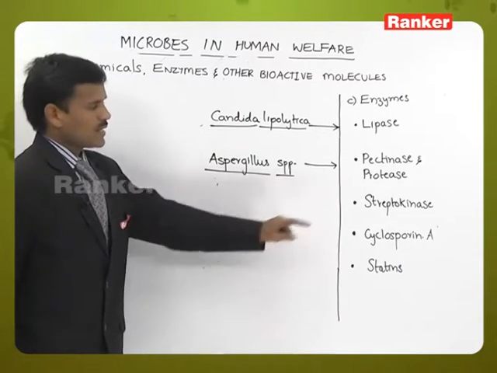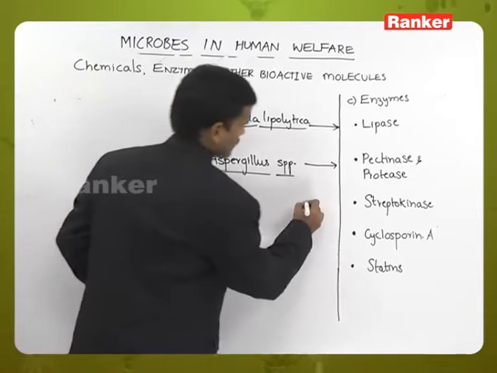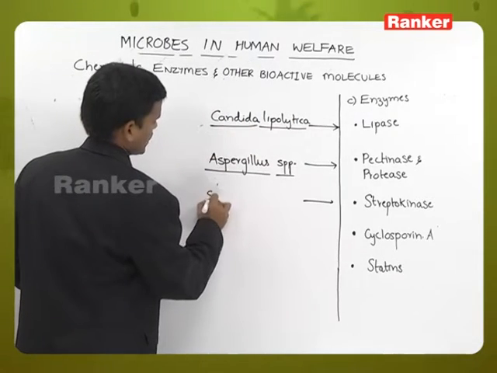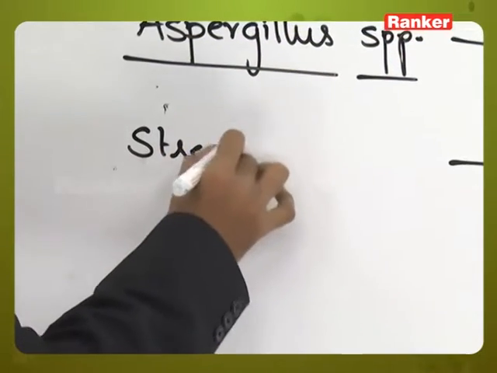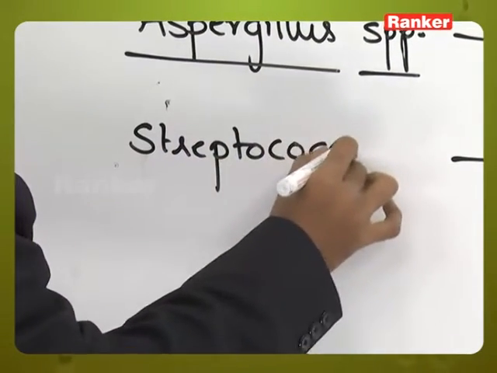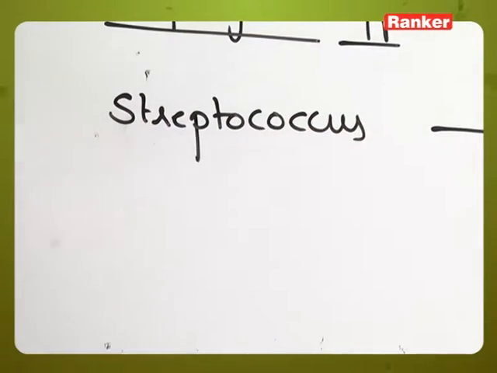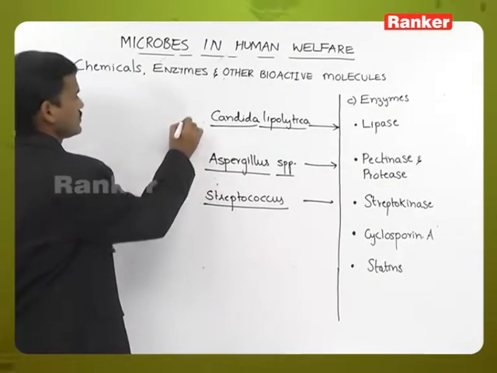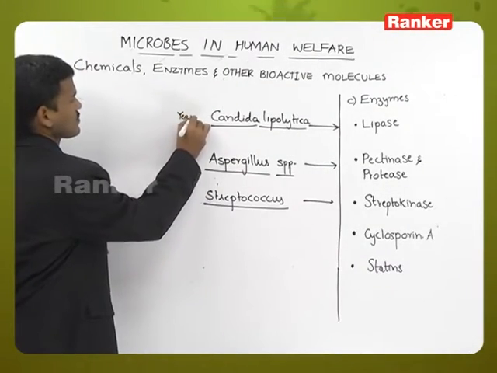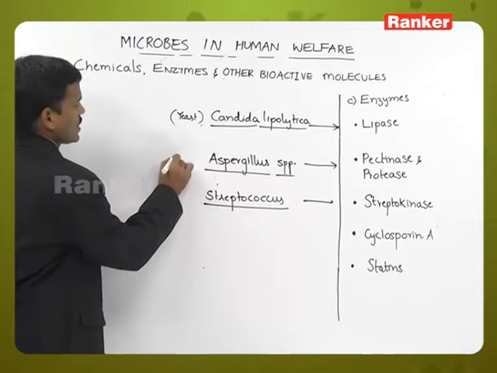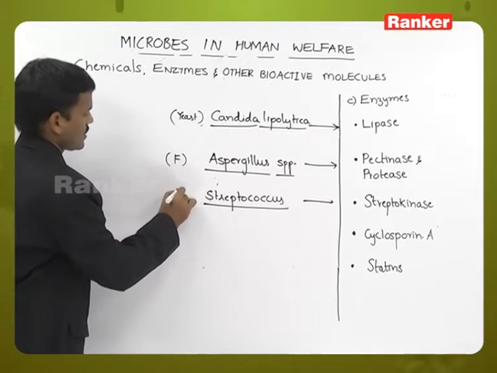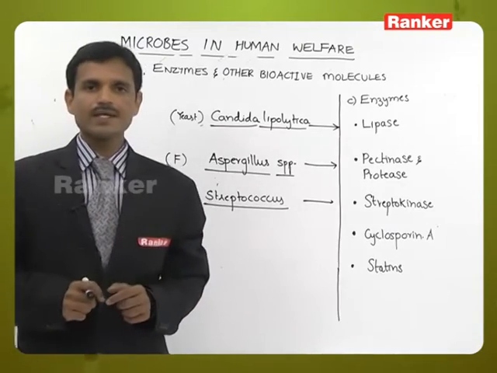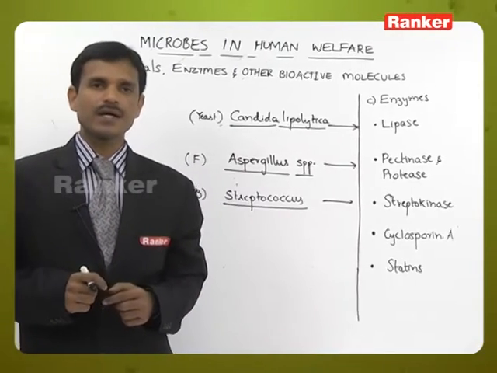Next, streptokinase enzyme. It is extracted from Streptococcus. So, Streptococcus, it is a bacterium. So, streptokinase enzyme is used as a clot buster.